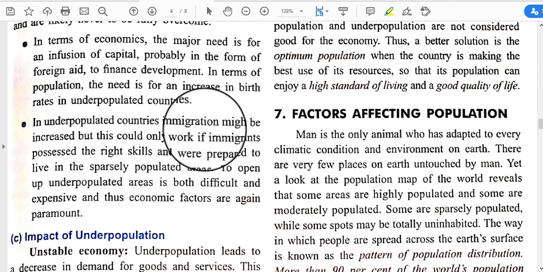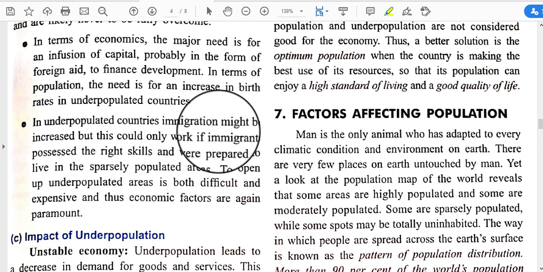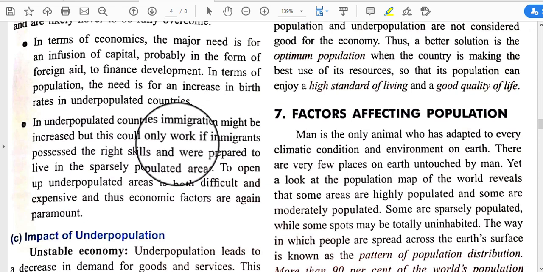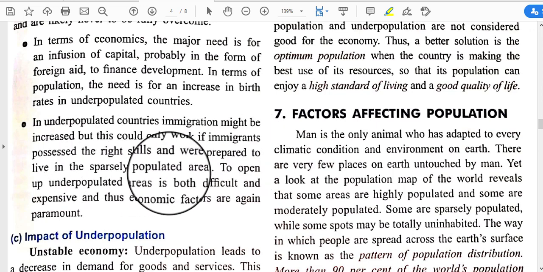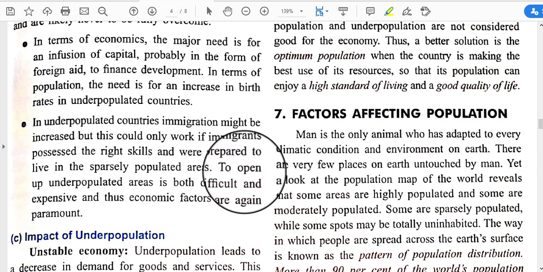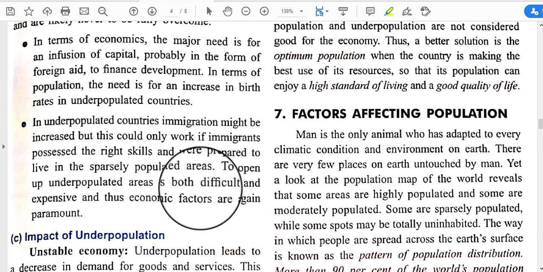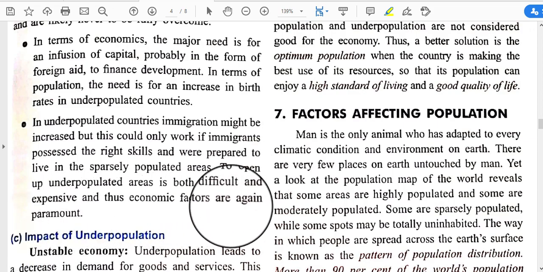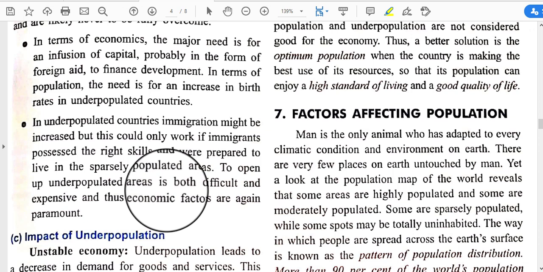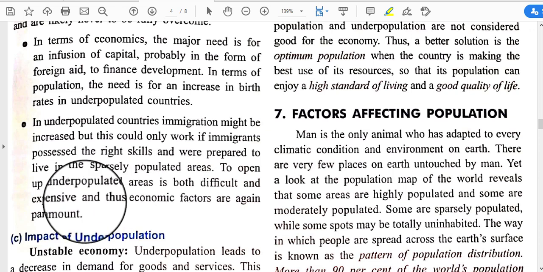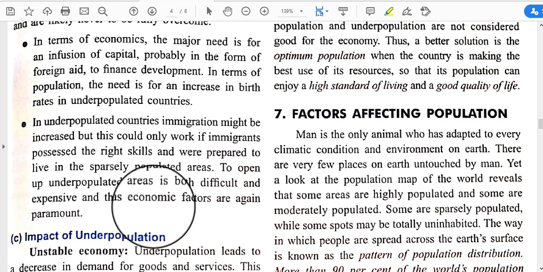In underpopulated countries, immigration might be increased, that is, some people should migrate into these places, but this could only work if immigrants possessed the right skills and were prepared to live in the sparsely populated region. They should be prepared for it, and to open up underpopulated areas is both difficult and expensive, and thus economic factors are again paramount. So there is a lack of opportunities and proper infrastructure. That is why the living condition is so expensive in these places, and that is why people are also not interested in shifting to these places.